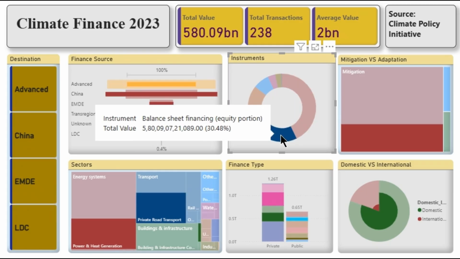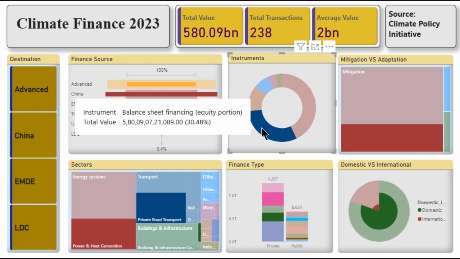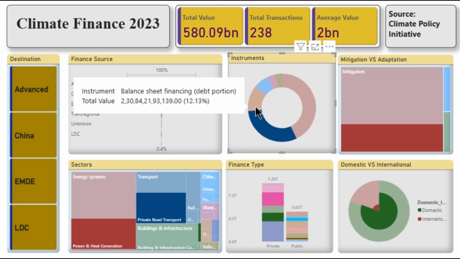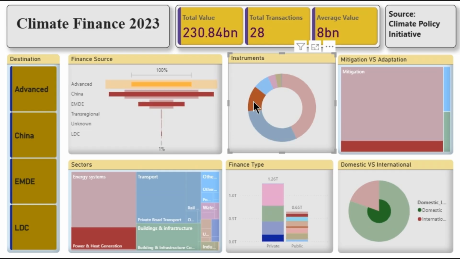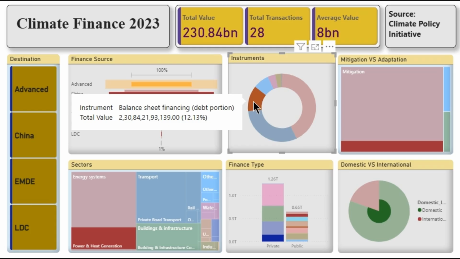Balance sheet equity was about $580 billion. This reflects companies or utilities investing their own capital into climate projects. For example, when a corporation funds new renewable energy plants or efficiency improvements directly from its balance sheet. Balance sheet debt reached $231 billion. This represents companies taking on debt themselves, like corporate loans or bonds, to fund climate-related investments.